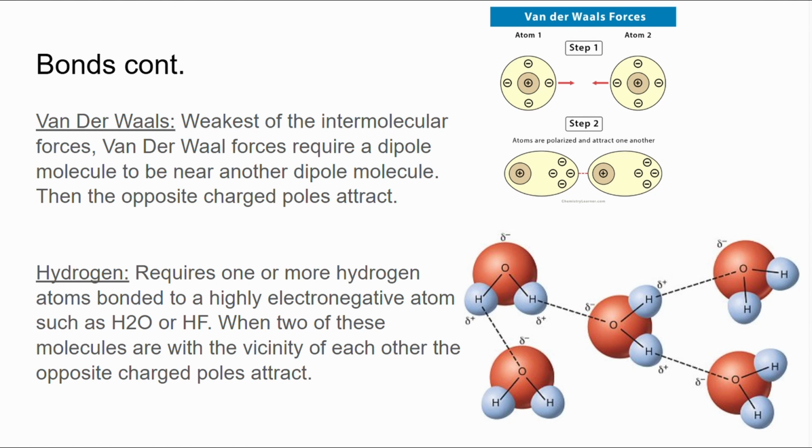We have the van der Waals forces. The weakest of the intermolecular forces, van der Waals forces, require a dipole molecule to be near another dipole molecule. Then the opposite charged poles attract. Hydrogen bonding is just one example, requiring one or more hydrogen atoms bonded to a highly electronegative atom, such as H2O or HF. When two of these molecules are within the vicinity of each other, the opposite charged poles will also attract.